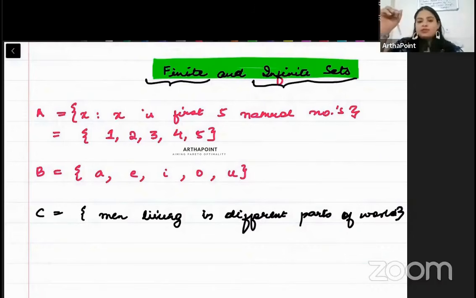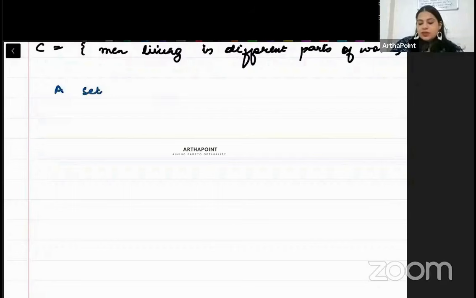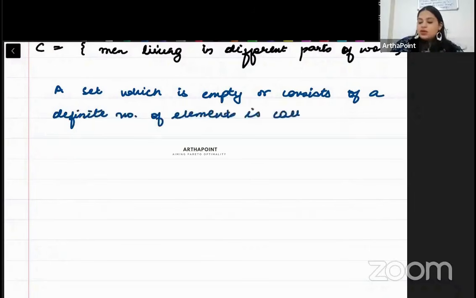Okay. Now, how will we define this? So please write down the definition with me. A set which is empty or consists of a definite number of elements is called finite.